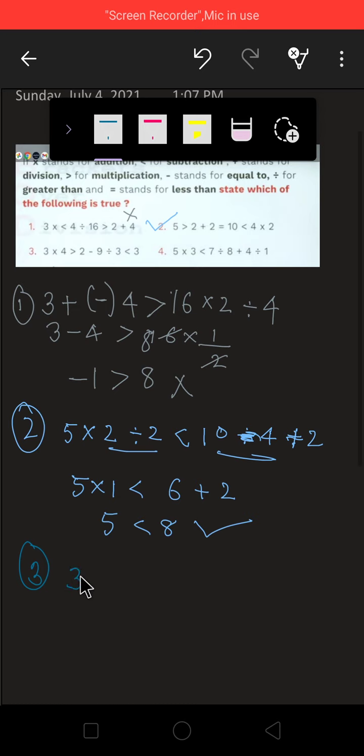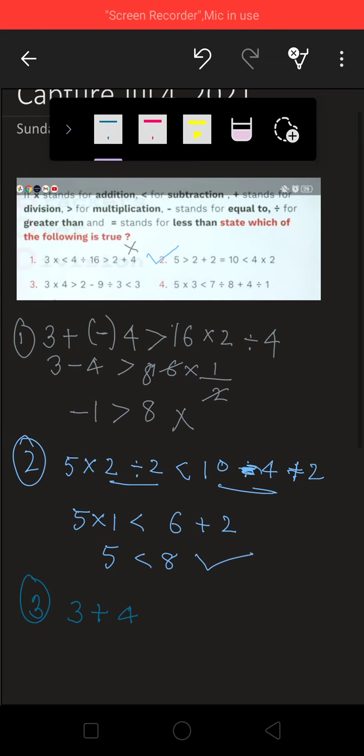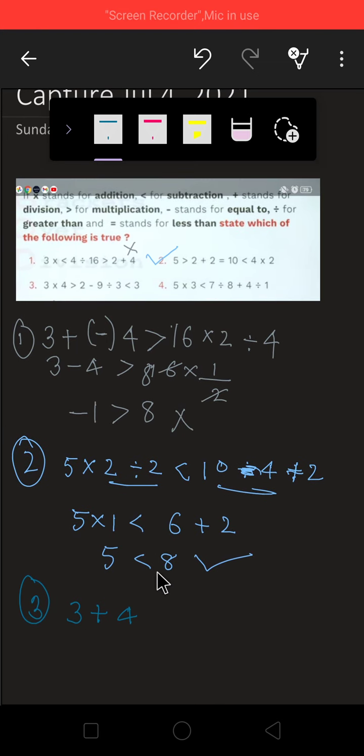3. Multiplication stands for addition. 4. Greater than, where is your greater than? Greater than for multiplication. 2.